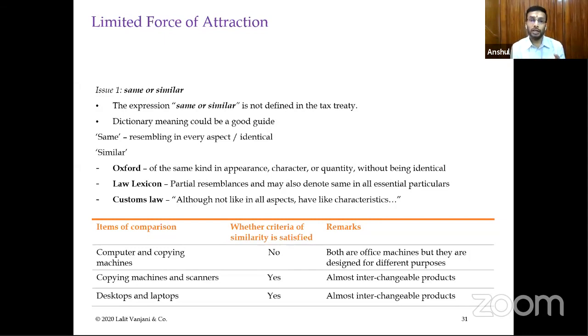Now when the treaty you are reading only has clause B, which says that sale of goods or merchandise of same or similar nature, in those circumstances probably this distinction can work.